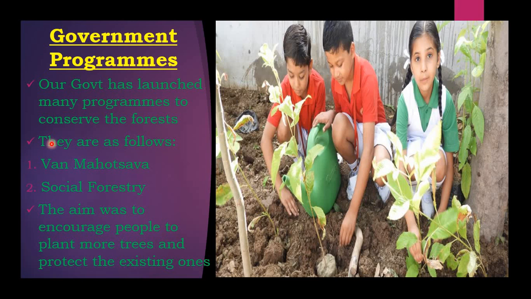Whereas the coniferous forests are also called mountain forests. They are found in hills, the Himalayan region, or parts of the Nilgiri hills. Next, thorn forests are found in areas with high temperature and less rainfall.